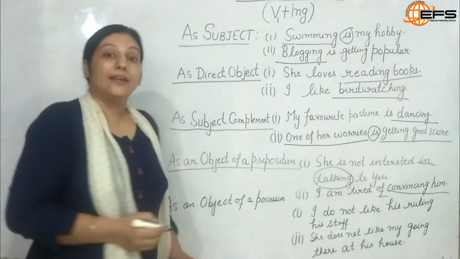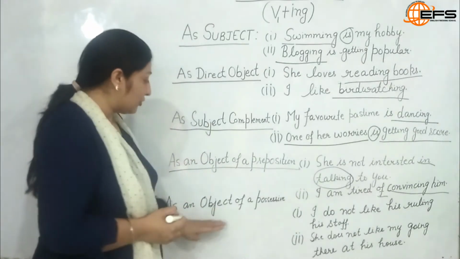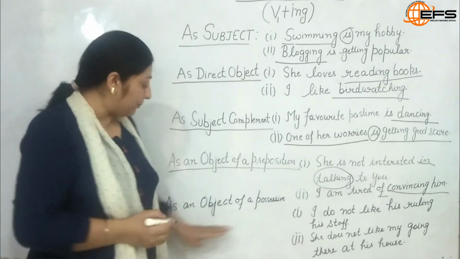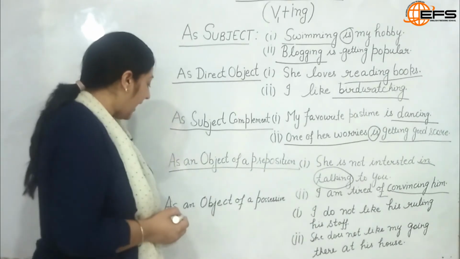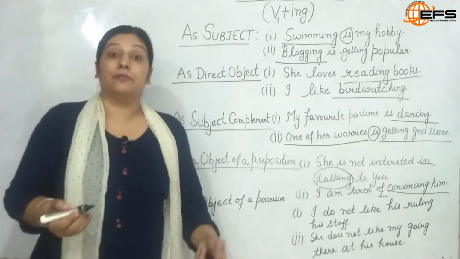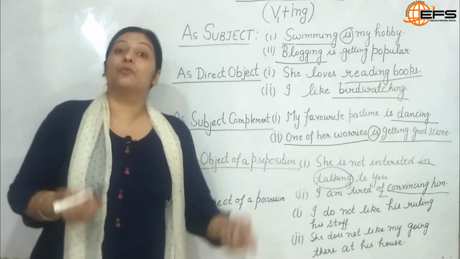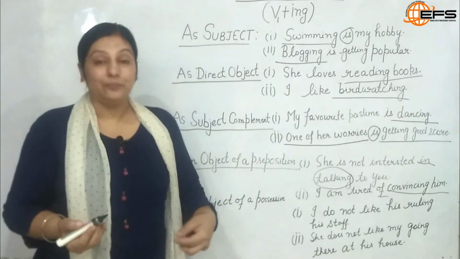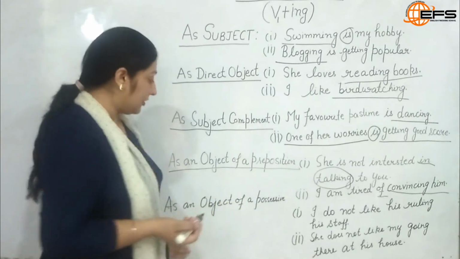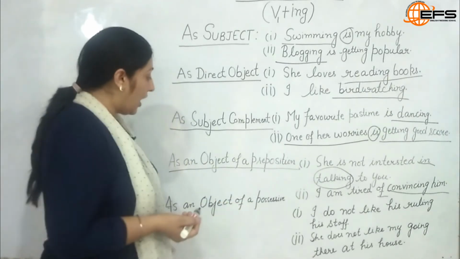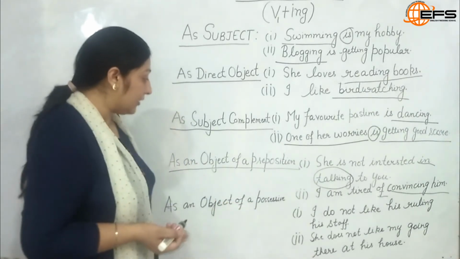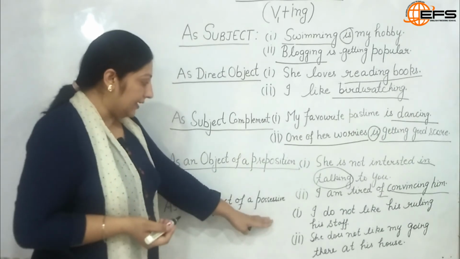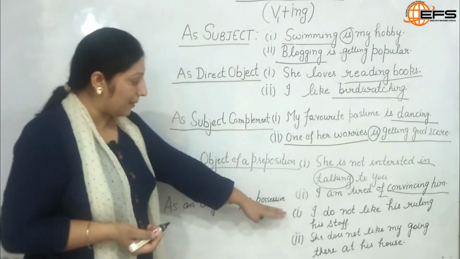Let us now look at another function of this component, gerund, as an object of a possessive. Now what do we mean by possessive? Words like your, my, his, her, all these are possessive adjectives. So how does it act as an object of a possessive in a sentence? Let us look at the first example.